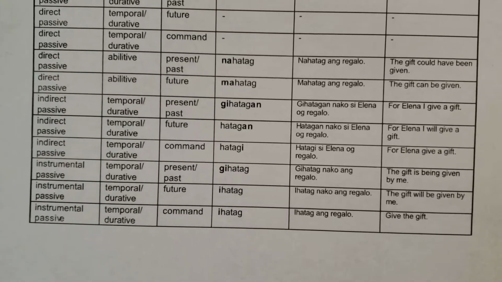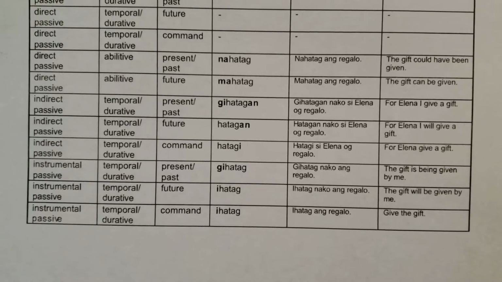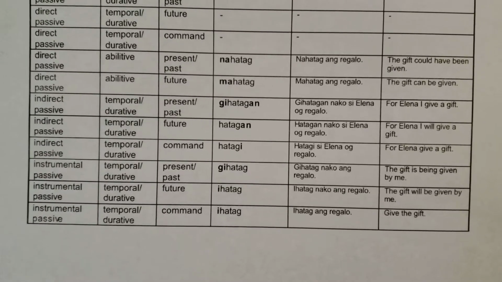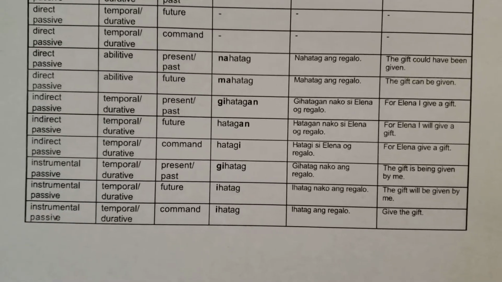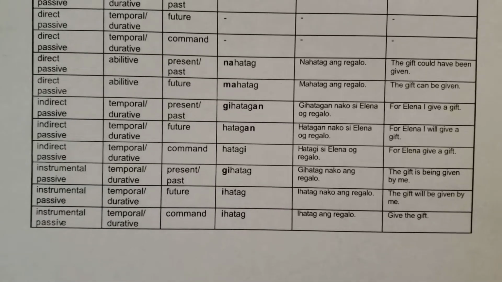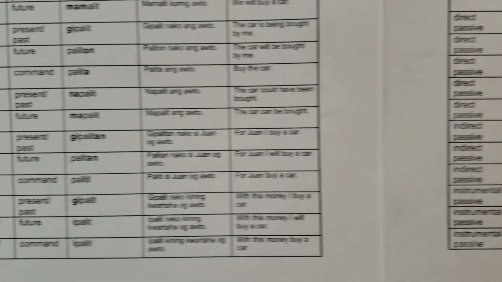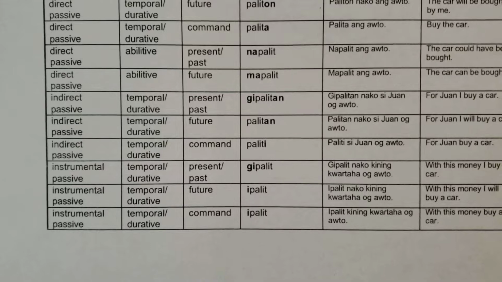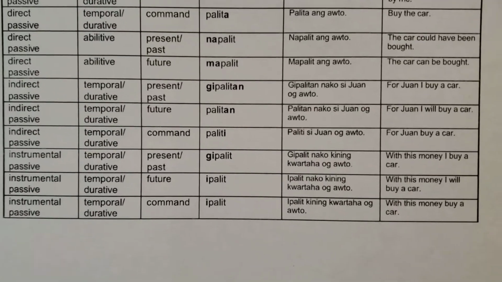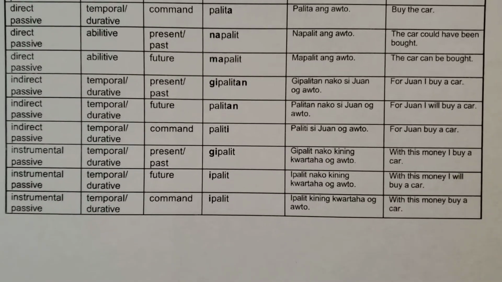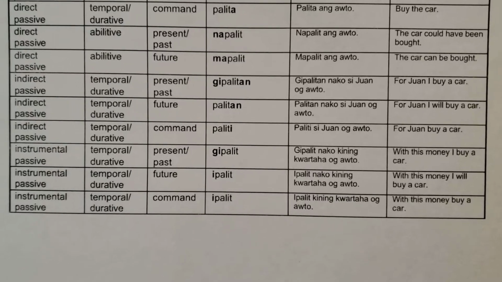So indirect passive, we have gi, an, and then an, and then e. Let's compare that to the verb to buy. Indirect passive. Same thing. Gi, palitan, palitan, paliti.